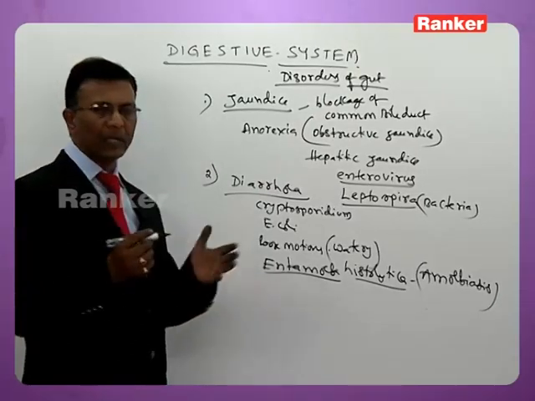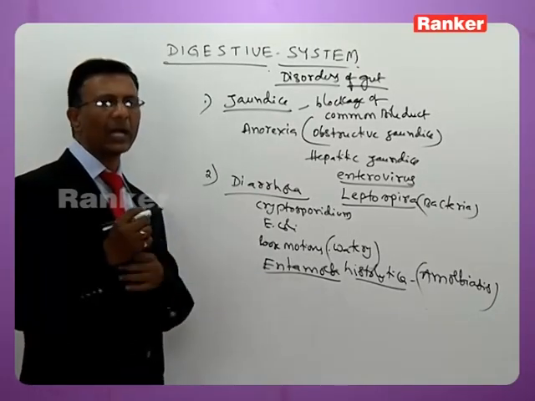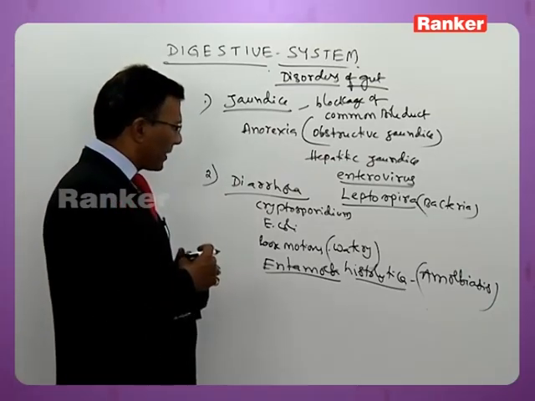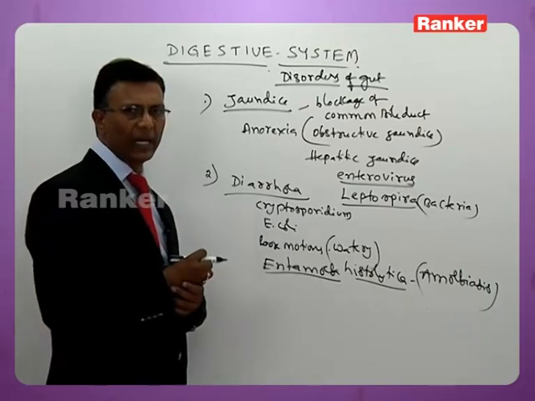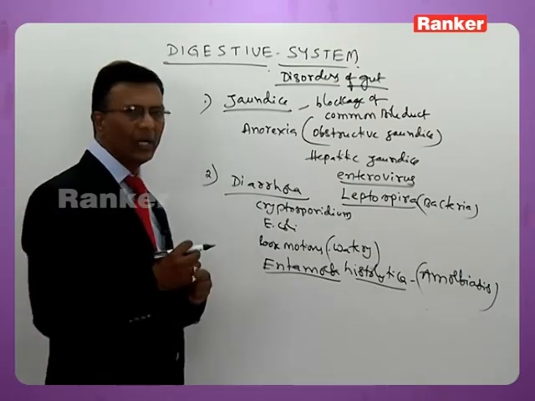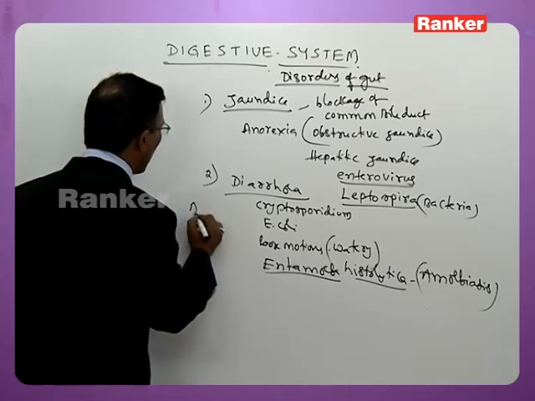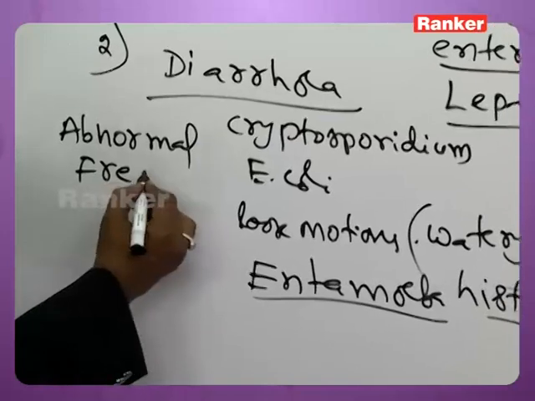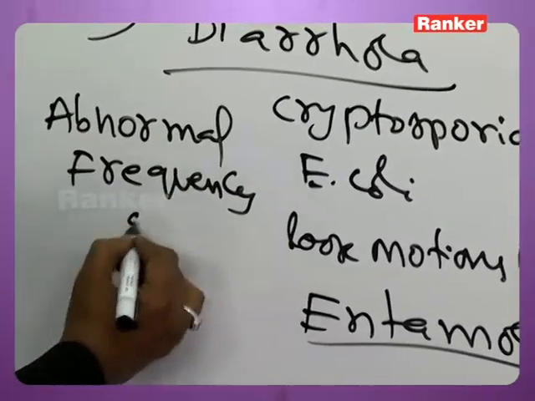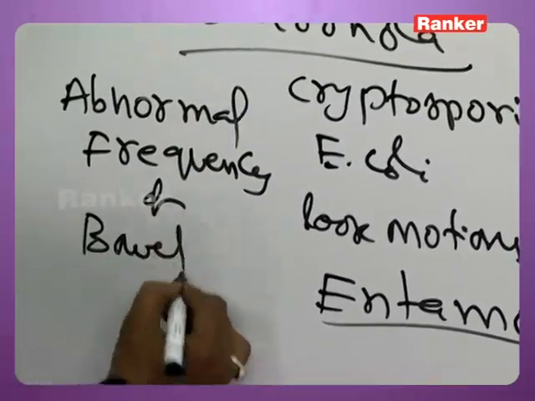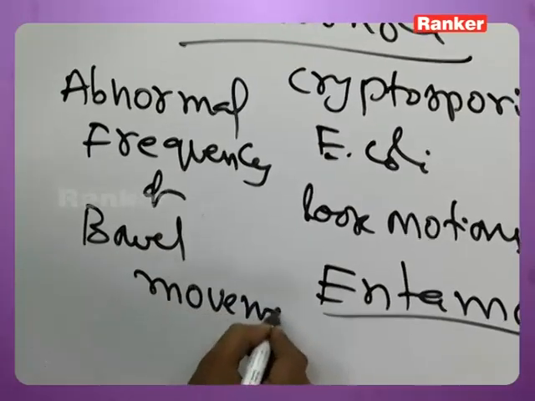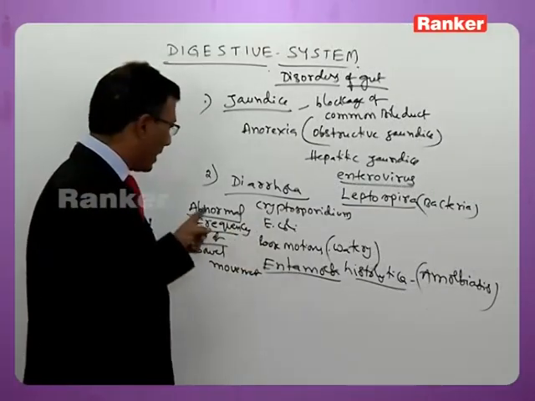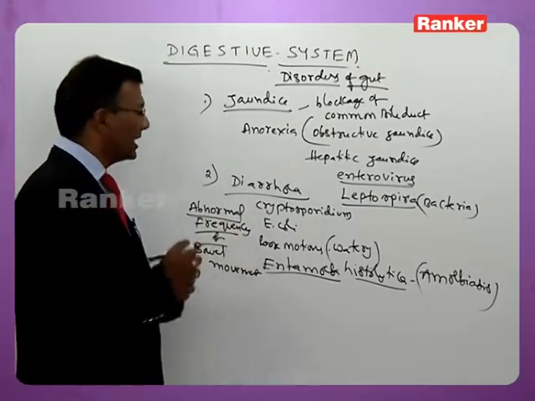The characteristic symptoms: watery discharge, loss of water content from the body, dehydration sets up in the body. Then there will be irregular bowel movement, abnormal frequency of bowel movement. This is the characteristic symptom. Abnormal frequency of bowel movement is noticed in diarrhea.